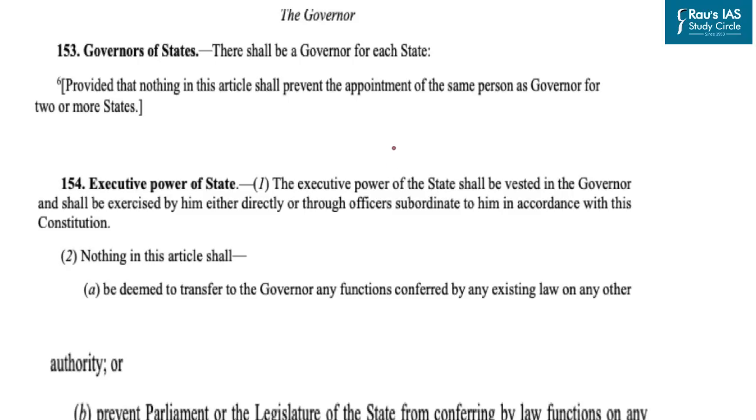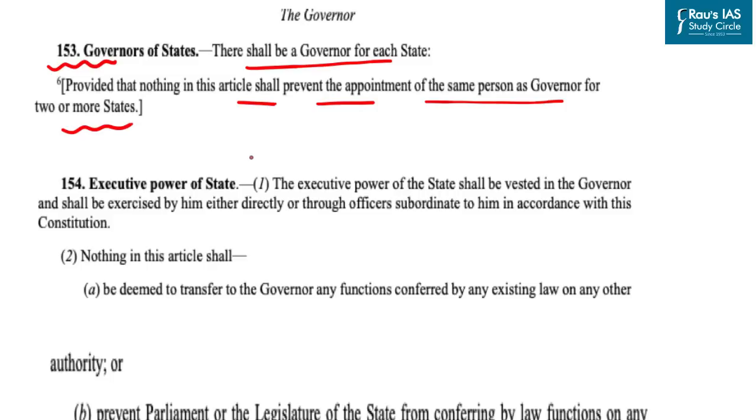The first point of discussion will be the constitutional status of the governor. For this, we'll look at the Bare Act and try to understand the constitutional position of the governor. Under the Constitution, Article 153 provides for governors of states, and it says that there shall be a governor for each state. It also states that nothing in this article shall prevent the appointment of the same person as governor for two or more states. This provision was included after the 7th Constitutional Amendment Act of 1956, wherein there was reorganization of states at the national level.